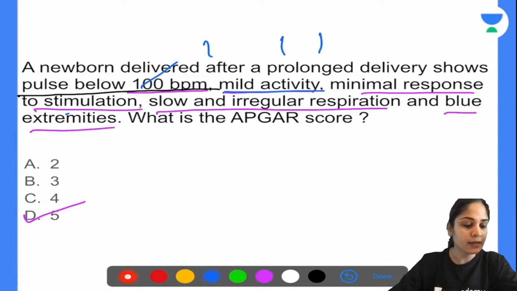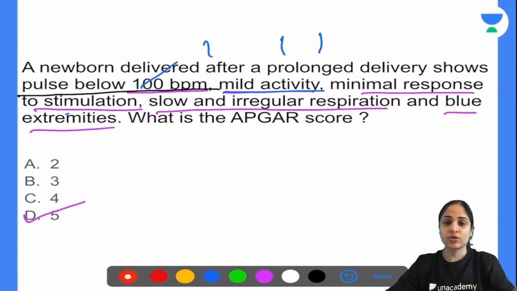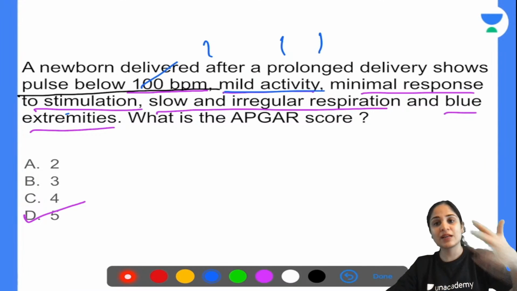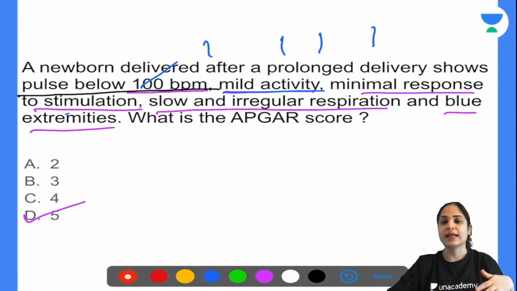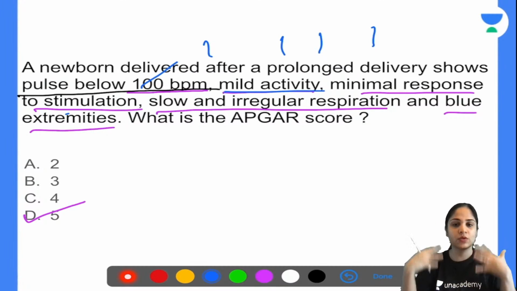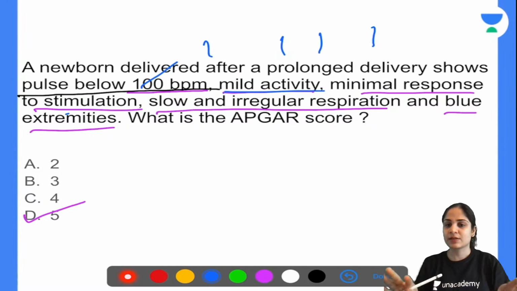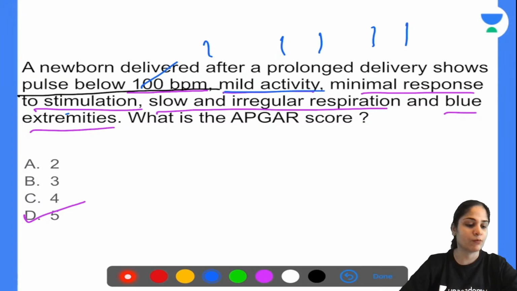Next is slow and irregular respiration, so it's not like his respiration is absent, nor is he vigorously breathing and crying. Somewhere in between, slow and irregular respiration, 1 more point. And blue extremities, they have specified that the whole body is not blue, only the extremities are blue and the rest of the body is pink, so that is another point. So the answer is 5 points. Okay.